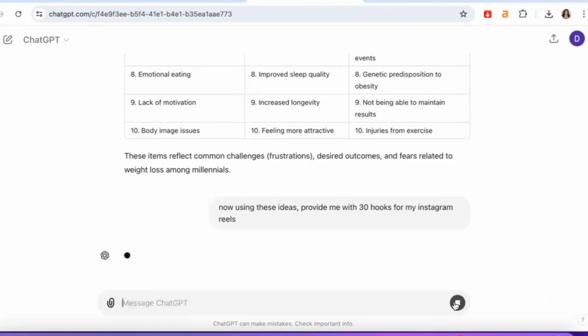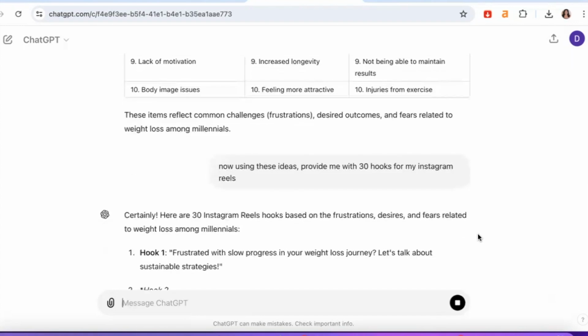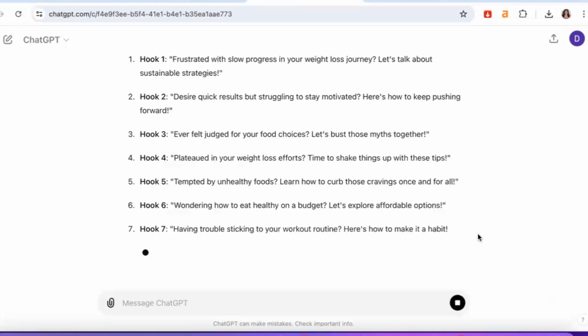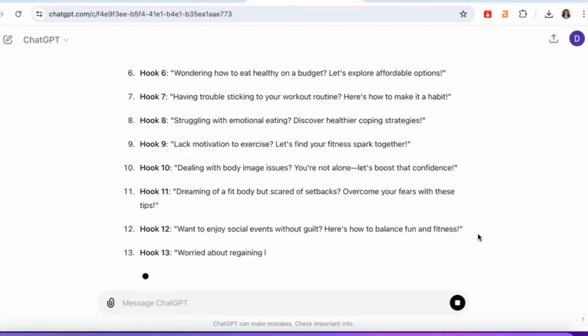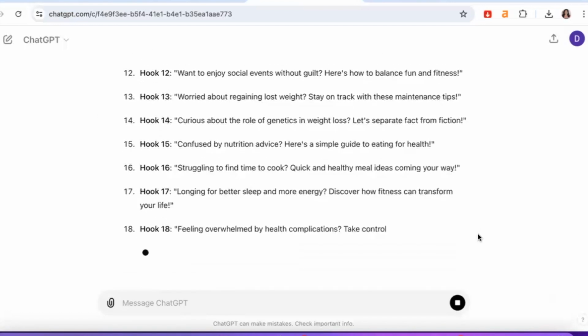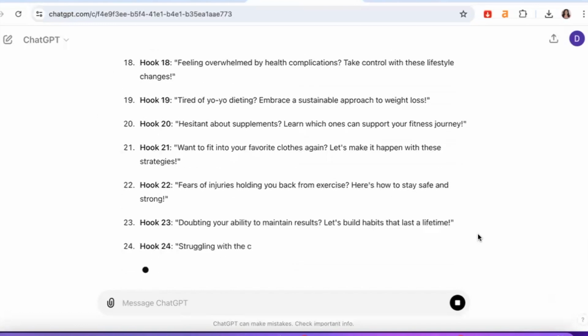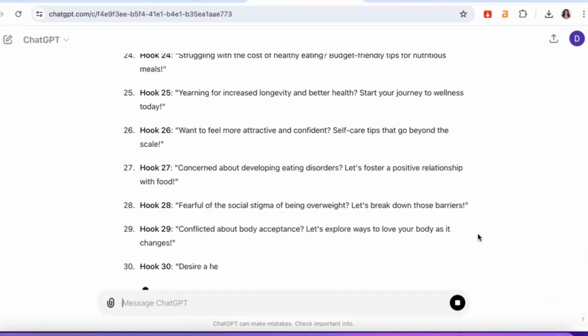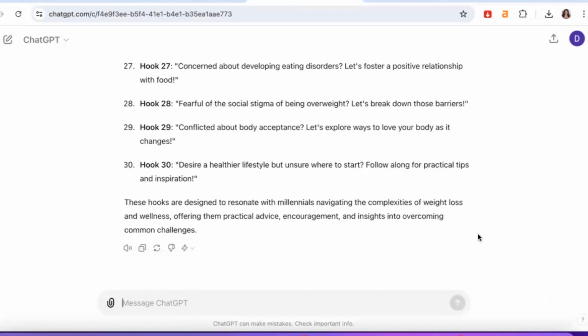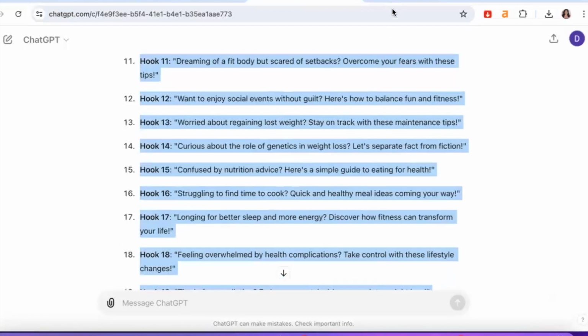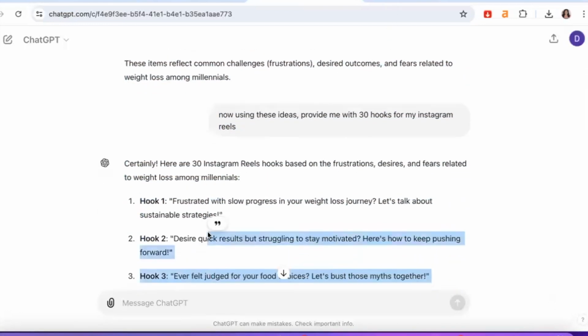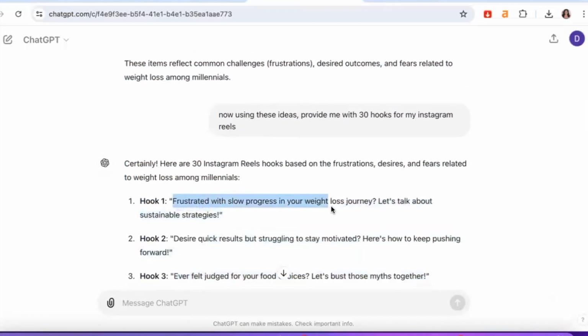So we're going to get ChatGPT to generate some hooks that we can now use to attract all those frustrated millennials out there, right? That are looking to lose weight and they don't know the best way to do it. So you can see right here, we've got some amazing hooks being generated right now. So now, these are content ideas, guys, that you can use to create Instagram Reels. Frustrated with slow progress in your weight loss journey? Let's talk about sustainable strategies.